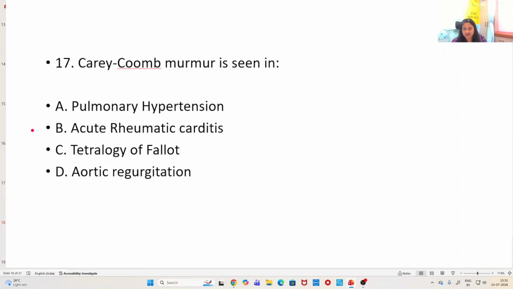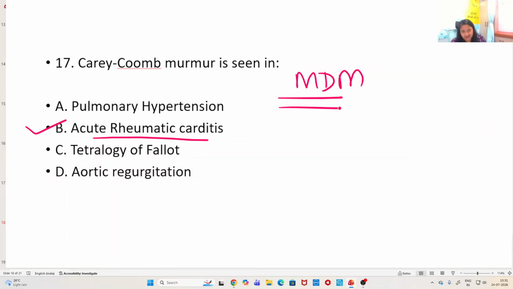Carey-Coombs murmur is seen in what? Carey-Coombs is seen in acute rheumatic carditis. To be very crisp, Carey-Coombs murmur is basically a mid-diastolic murmur. Carey-Coombs is one of the types.